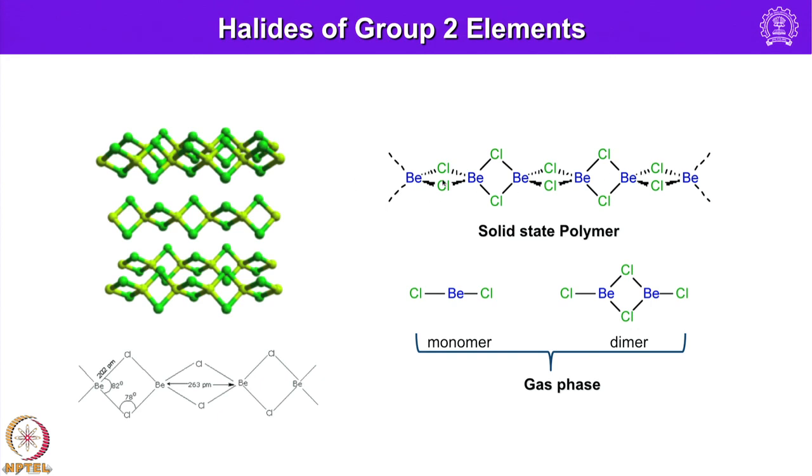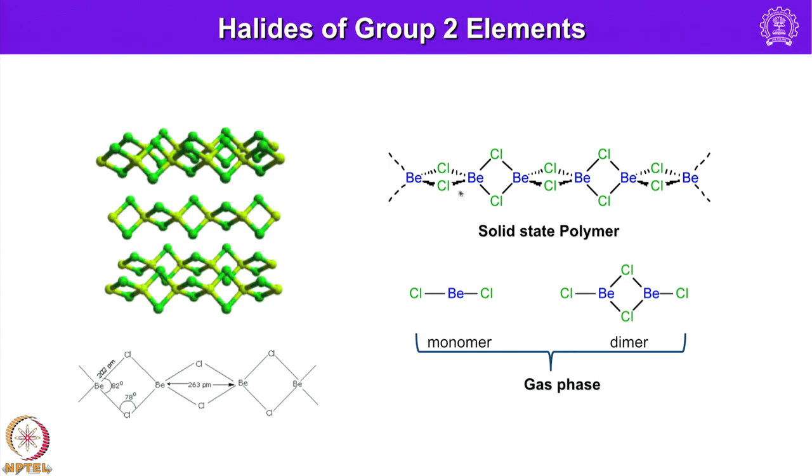The structure is very similar to the structure I explained in case of beryllium hydride. Okay. And in the gas phase, it shows both monomeric form with angle 180, and this can also undergo dimerization to give a compound of this type. So, both are possible, whereas in solid state it shows exclusively one-dimensional chain-like structure here.